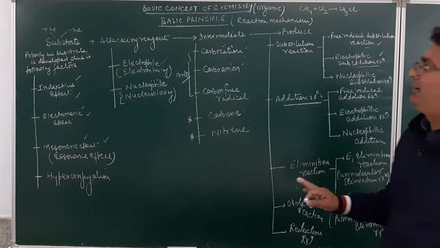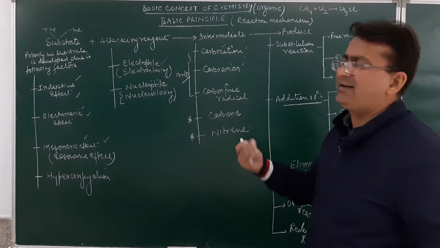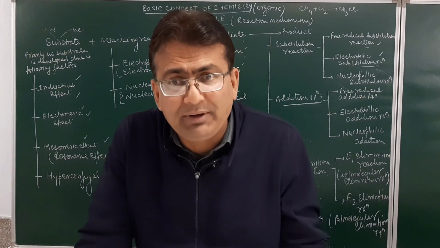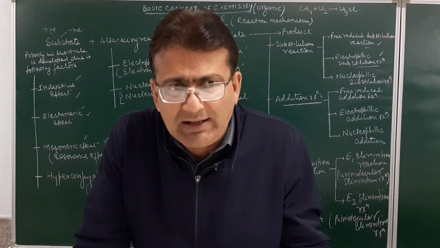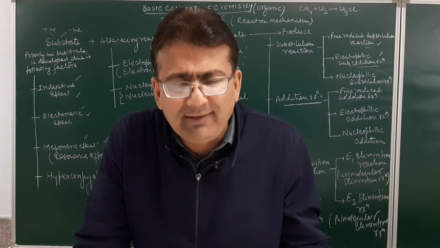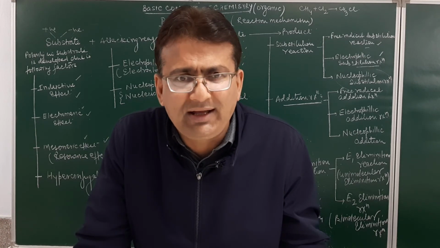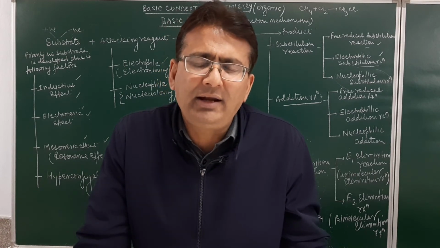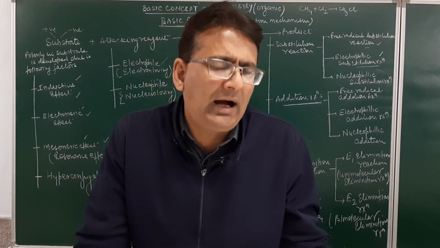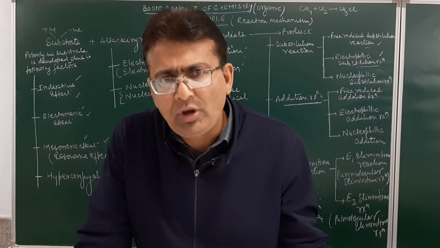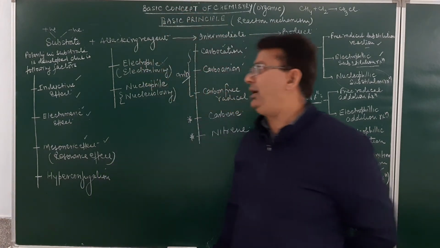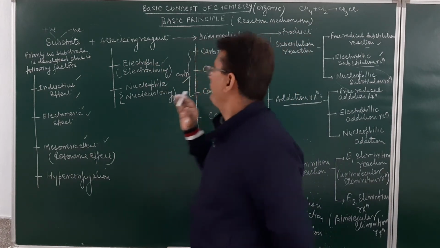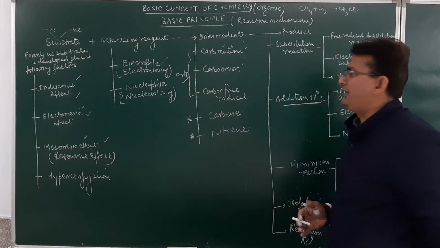Whenever we will be discussing the chapters in organic chemistry, the first chapter will be the study of hydrocarbons. Then in class 12, we will be discussing haloalkanes, haloarenes, then alcohol, phenol, ether, then aldehydes, ketones and carboxylic acids, and then the nitrogen containing compounds. A large number of reactions we will be discussing. All those reactions will have these 4 parts: first the substrate, attacking reagent, then reaction intermediate, and then the product.